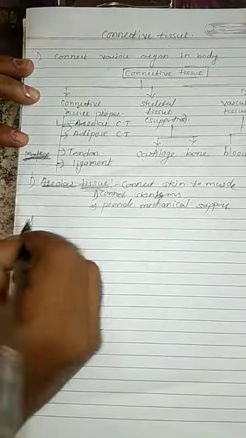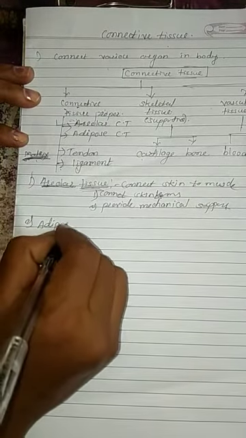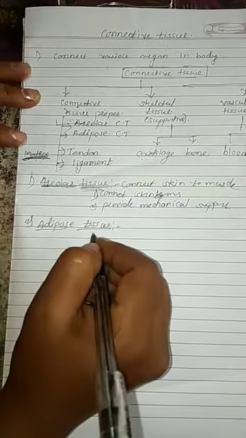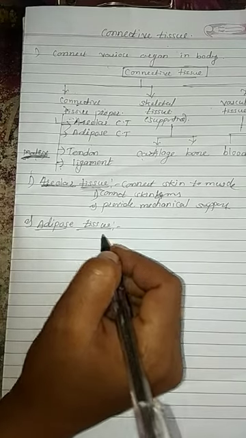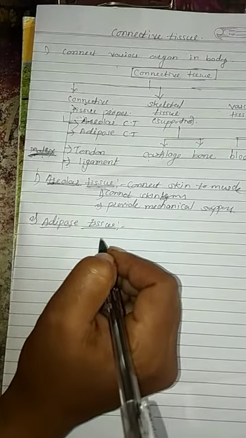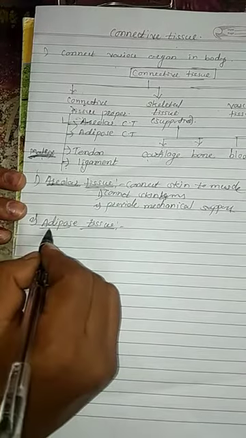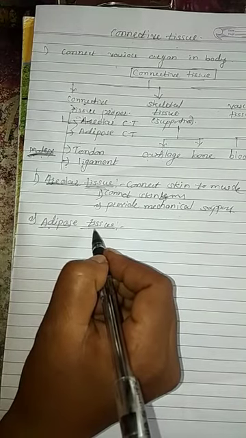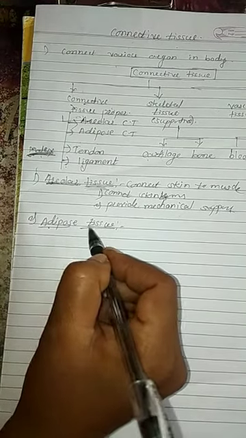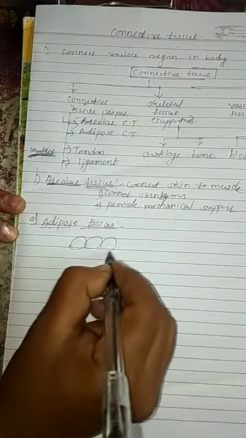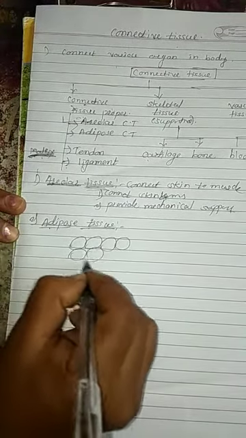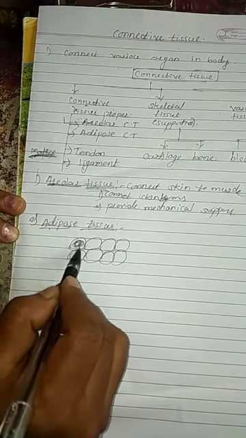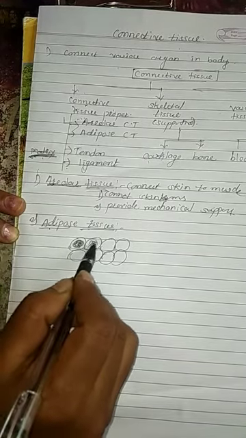Second type of connective tissue proper: adipose tissue. Adipose tissue is present beneath the skin. It is also present on the outer surface of the internal organs. The main function of adipose tissue is to store fat. It is also called the reservoir of fat. Large cells are present in the adipose tissue, and in these cells we can reserve fat droplets.